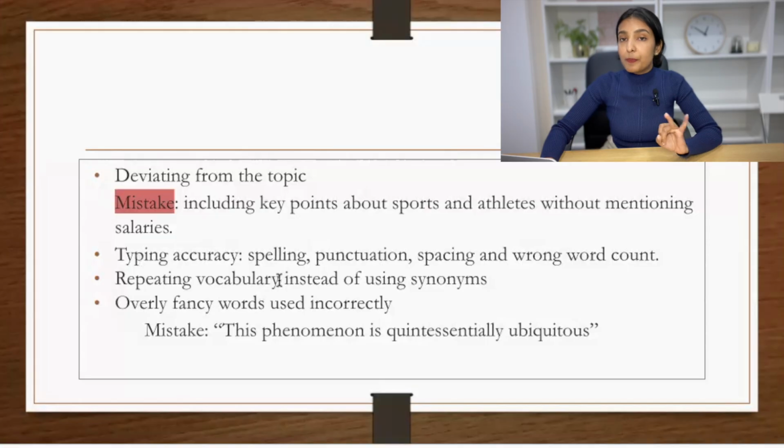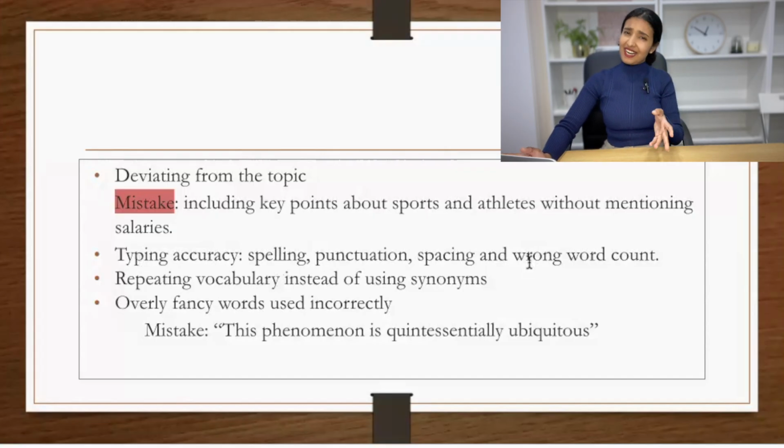So whenever you prepare for PTE, make sure you have your prediction and autocorrect options switched off completely. Proper spelling, proper punctuation, and proper spacing are very important. And wrong word count. This also very rarely happens. It's a very easy marking system. You get 2 marks for the correct word count. If you write between 200 and 300 words, you simply get 2 marks for your essay. So do not go below or above. Try to stay somewhere in the middle. 250, 260 would be perfect.